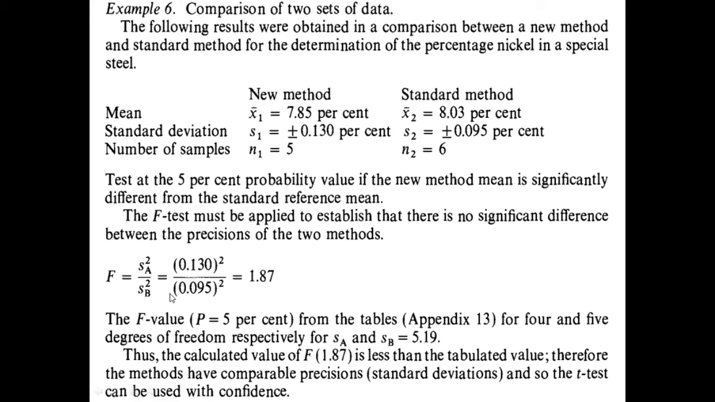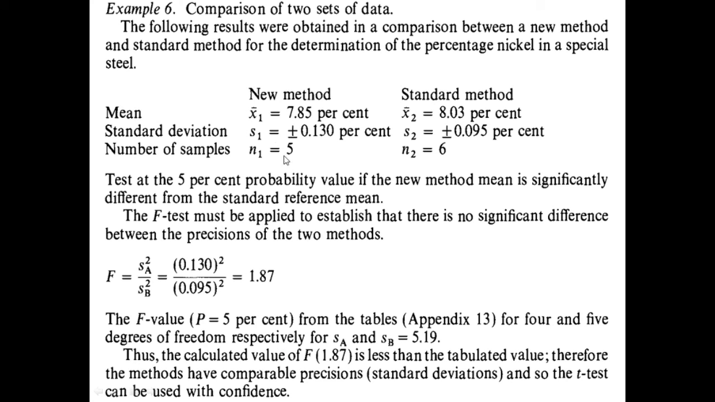The highest value is always in the numerator. Therefore, 0.130 square upon 0.095 square, the answer is 1.87. The F value at a probability of 5% from the tables is given in appendix 13 for 4 and 5 degrees of freedom respectively.